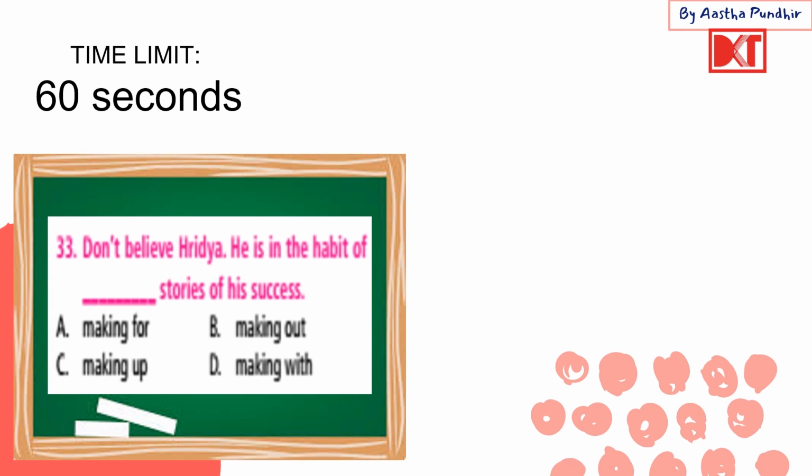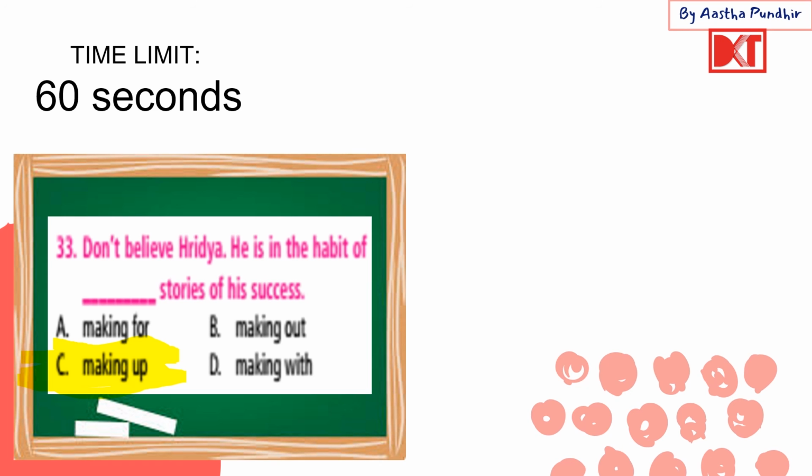Okay, here we have, don't believe Hriday, he is in the habit of dash stories of his success. Here the options are making for, making out, making up, or making with. Here the correct answer is C, making up. Making up stories of his success, which means generating, producing stories, cooking up stories of his success.